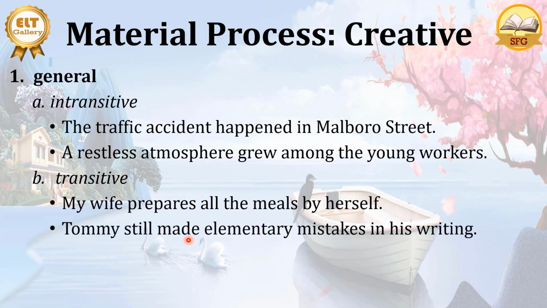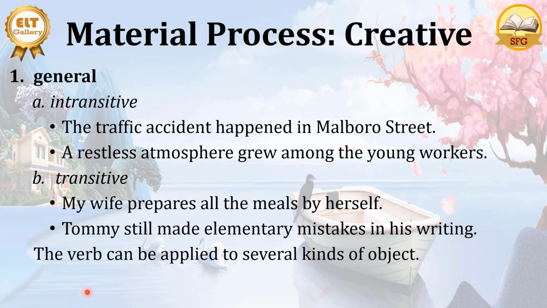The same thing with made. You can make mistakes, you can make a cake, you can make a story. So Tommy still made elementary mistakes in his writing. So made here is transitive and it's general. It's not specific. The use of made here is very broad. It can occur with different kinds of object or things over here. Here the verb cannot be applied to several kinds of object or thing.